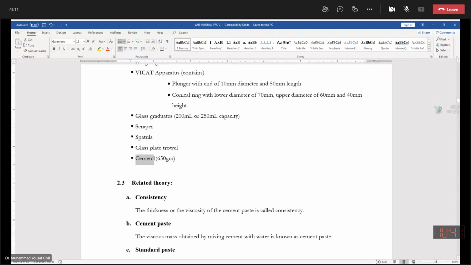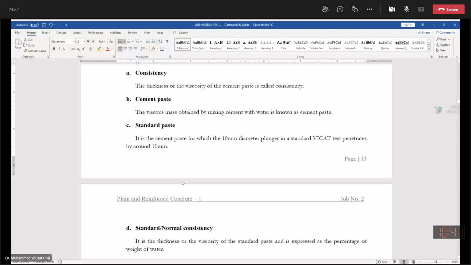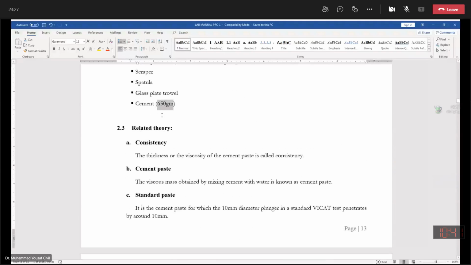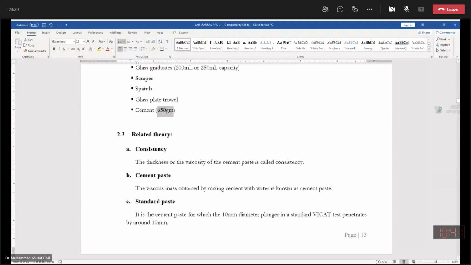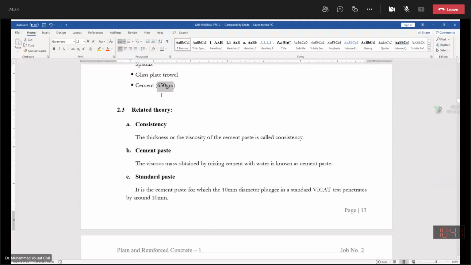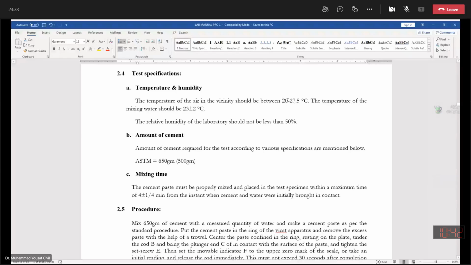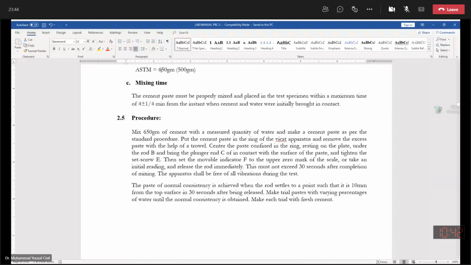Now the cement amount is 650 grams. But in general, as per ASTM it is 650, but in general we take 500 grams. That is much more sufficient. Now the temperature and humidity: room temperature, humidity should be greater than 50%. This is necessary. The amount of cement is 650, but we take 500 grams. This is sufficient.